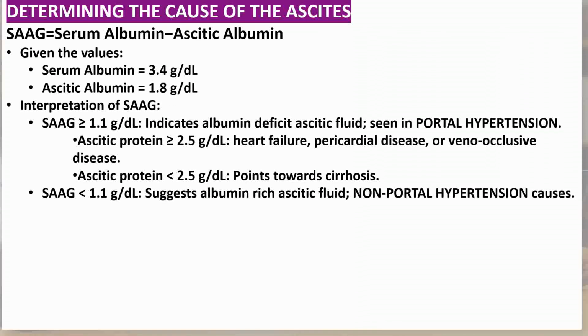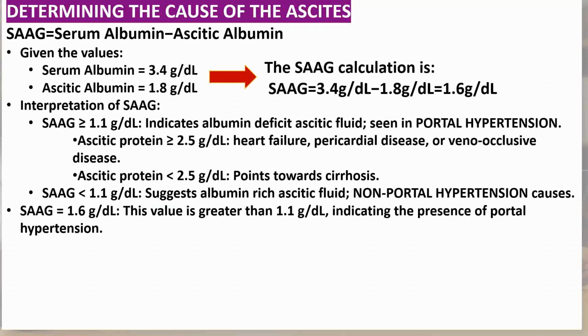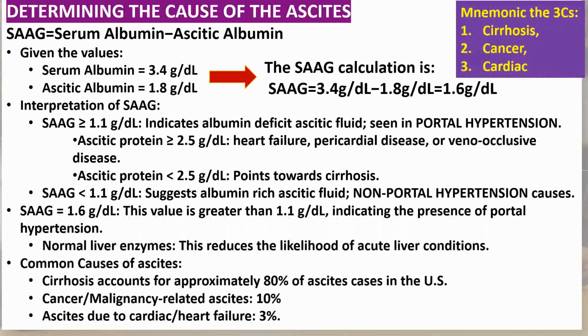It's a simple subtraction. We take the serum albumin level and subtract the ascitic albumin level from it. For our patient, the serum albumin is 3.4 grams per deciliter, and the ascitic albumin is 1.8 grams per deciliter. Performing the calculation, we arrive at a SAAG of 1.6 grams per deciliter. Now, what does this number tell us?